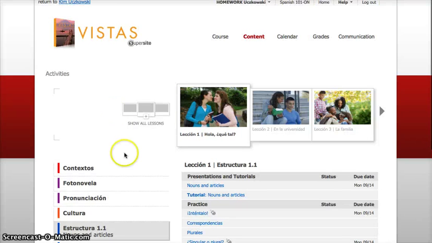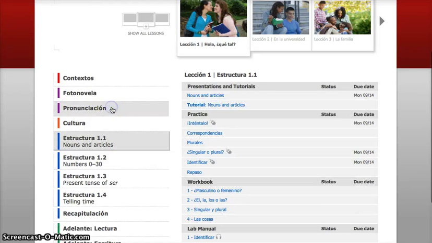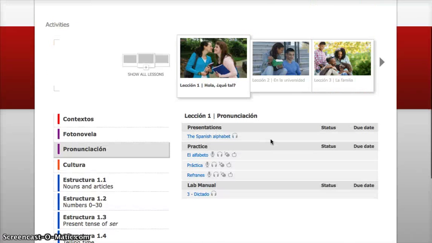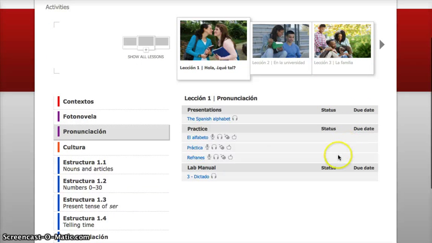Estructura. You can click through all of them. For example, if I click on pronunciación, and then of course the internet's a little slow, but I'll be going through this quickly. Nothing has a due date. That means I didn't assign it. So you keep on clicking through.